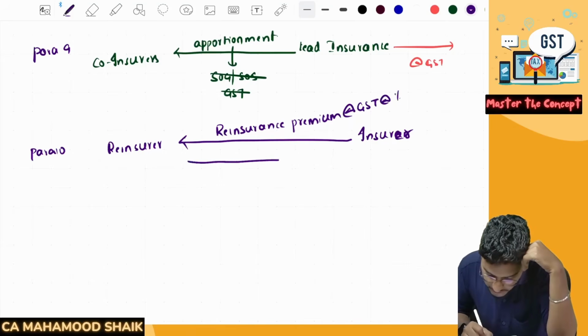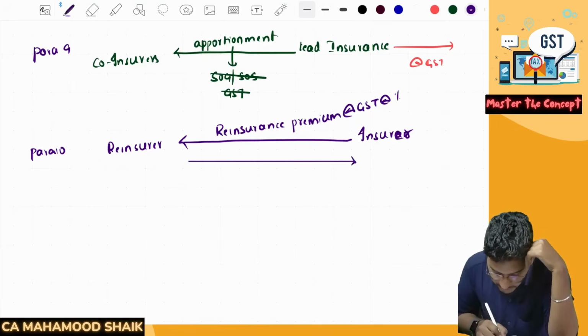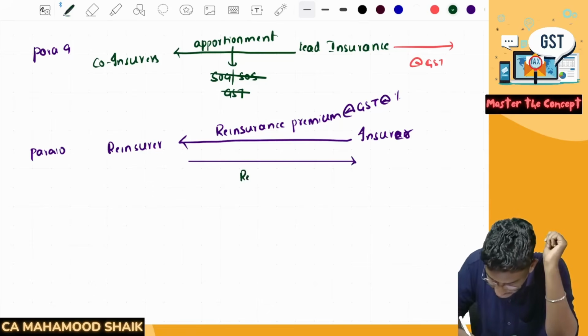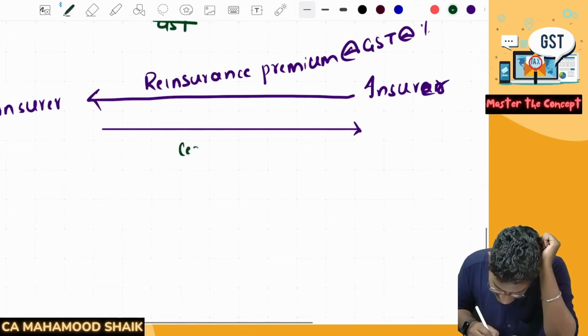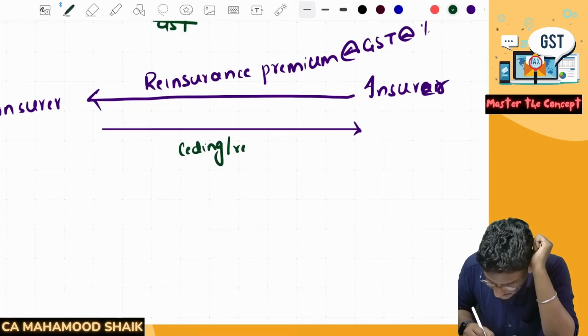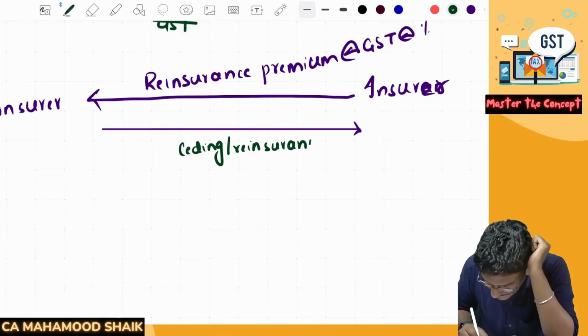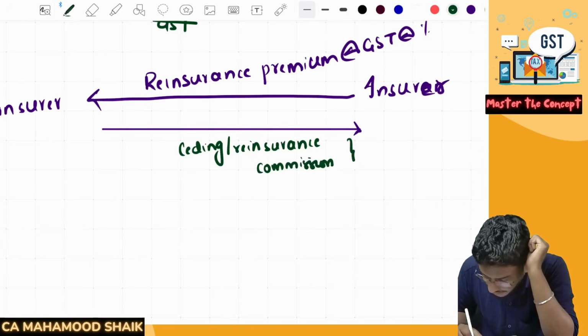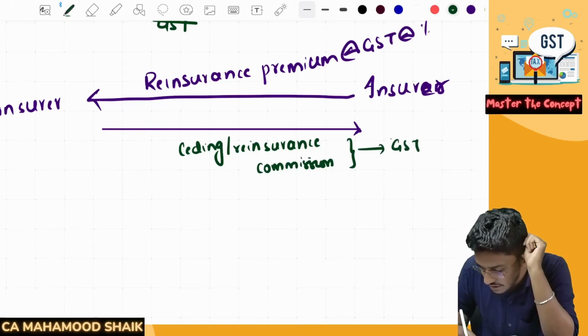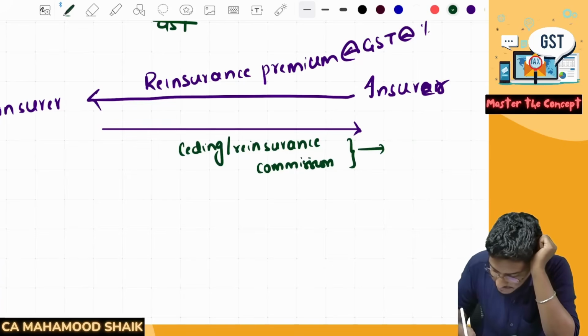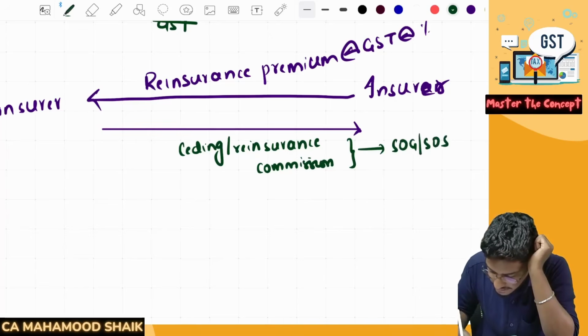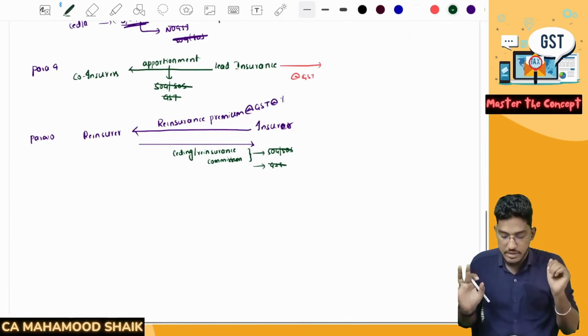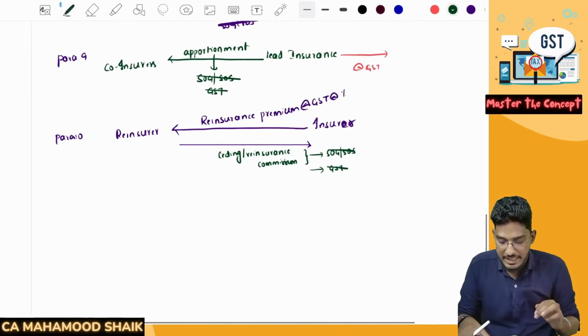Now, as a part of this reinsurance contract, something will flow from the reinsurer to the insurer. There will be some consideration called ceding commission, or you can call it reinsurance commission. This ceding commission will be outside of the GST purview. This activity will neither be considered as supply of goods nor as supply of services, and there is no question of GST getting attracted here. Understood everyone? This is the summary of para number 9 and para number 10.